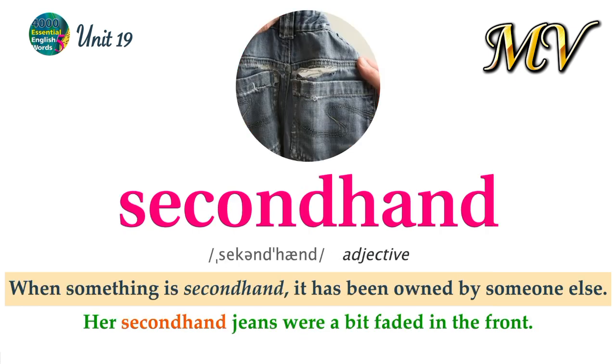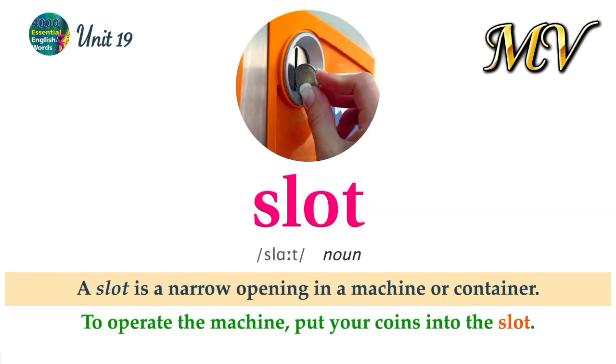Second-hand. When something is second-hand, it has been owned by someone else. Her second-hand jeans were a bit faded in the front. Slot. A slot is a narrow opening in a machine or container. To operate the machine, put your coins into the slot.